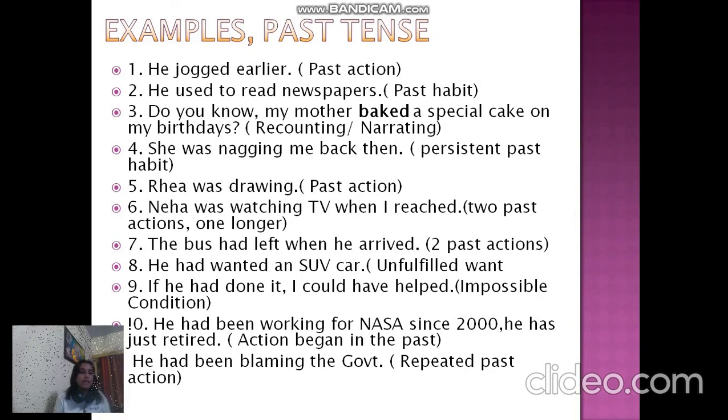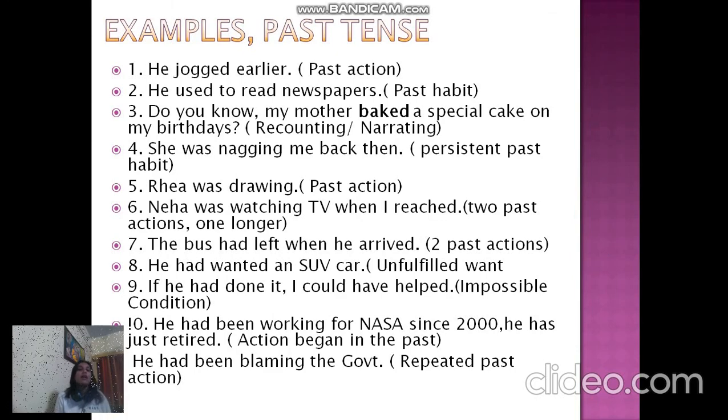Let's come to the next part, that is perfect tense. The bus had left when he arrived. Again two past actions, but this time none of the action is continued. One happened earlier than the other. So the one which is nearer to us will be in simple past. The one which happened before the other will be in past perfect. देखो, बस पहले चली गई थी जब वो पहुंचा, है ना? पहुंचा, arrived, simple past. बस पहले चली गई थी, that is had left. So past perfect. Past perfect is always past of past.